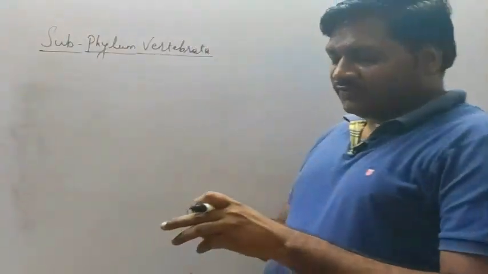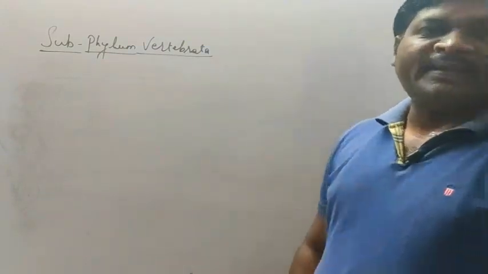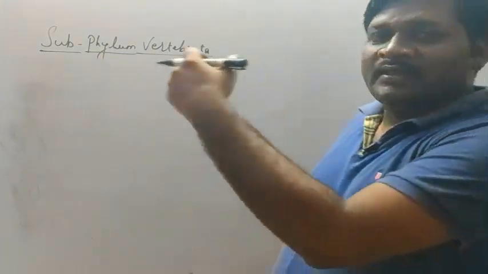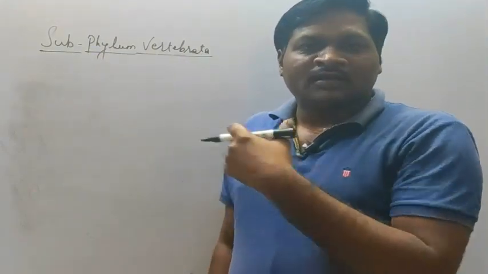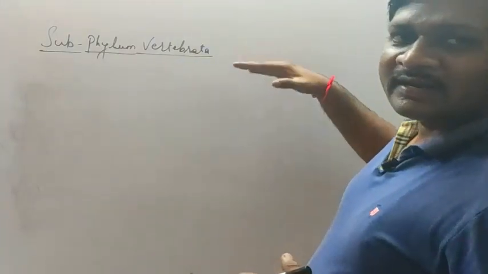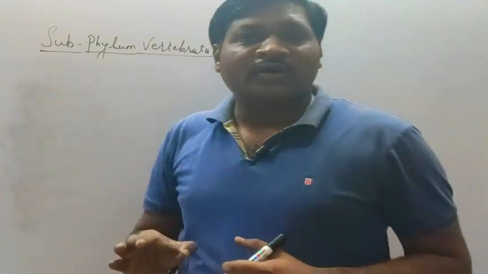Now, on what basis are we classifying these two subdivisions? On the basis of presence or absence of jaws, as we have already discussed in the brief outline of the classification of vertebrates. The vertebrates are classified into Anathostomata and Gnathostomata on the basis of presence or absence of jaws.